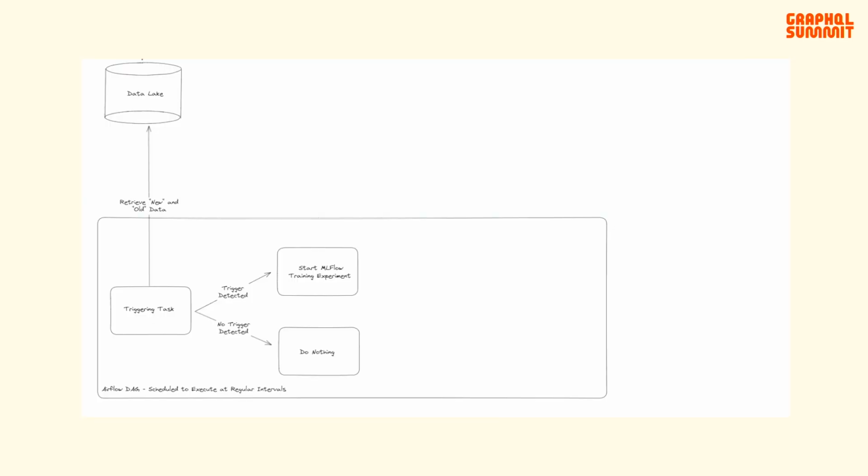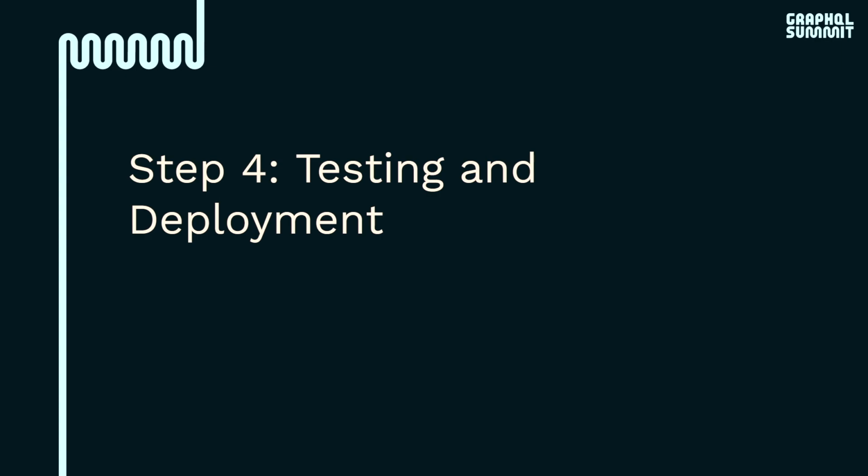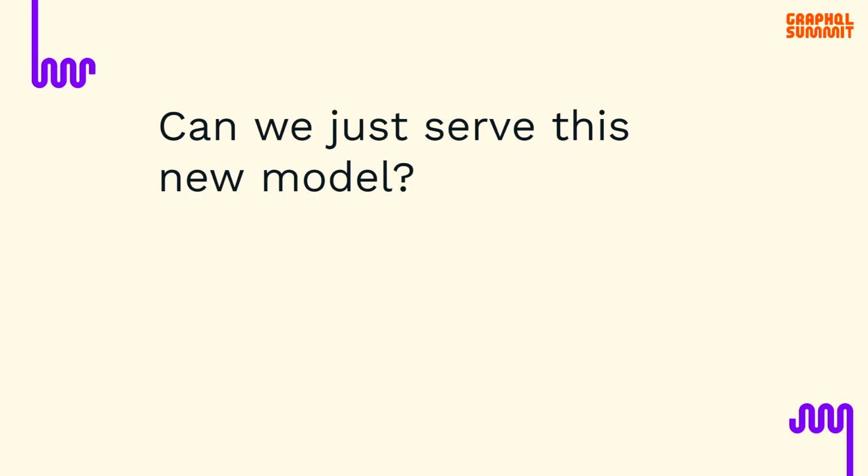So now we can take a step back again and look at our system thus far. We can finally see the branches of our triggering task that will either trigger a new MLflow experiment, which will pull the data, the appropriate model, encapsulate all of the metadata as I've just described, and we can begin the experiment, or we can simply do nothing. And finally, once we have a new model trained, we can go into our final stage, which is testing and deployment. So can we just serve this model right out of the gate?